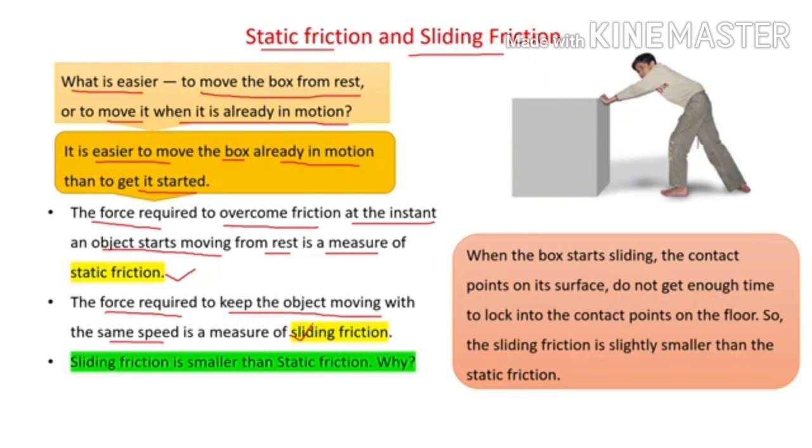Why is sliding friction smaller than static friction? The answer is very simple. Whenever we slide any object, it is actually having more surface in contact with it. So when the box starts sliding, the contact points on its surface do not get enough time to lock onto the contact points on the floor. This is the reason that sliding friction is slightly smaller than the static friction.